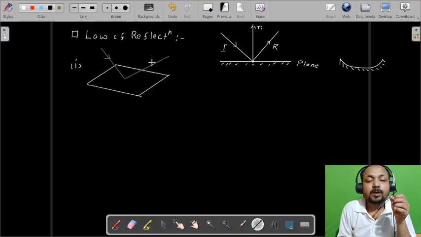And this is, let's say, the normal, which is perpendicular to this reflecting surface. So they all will lie along the same plane.